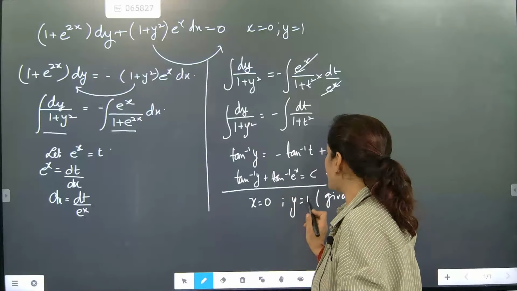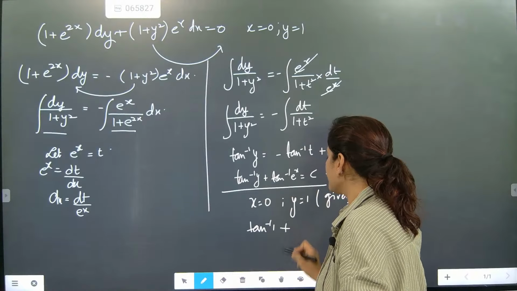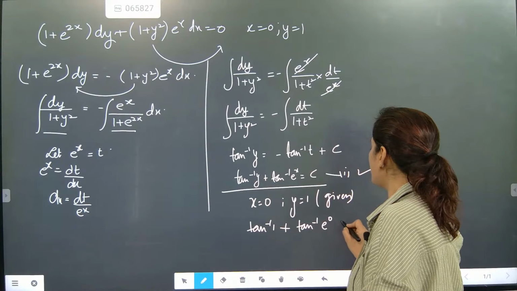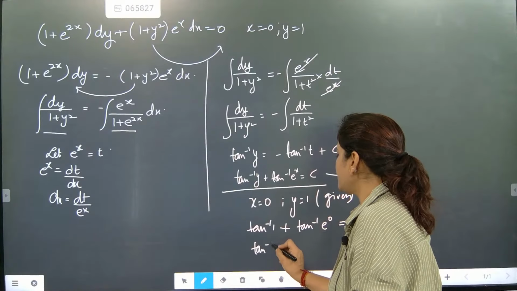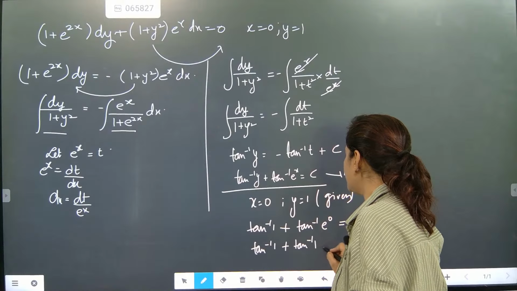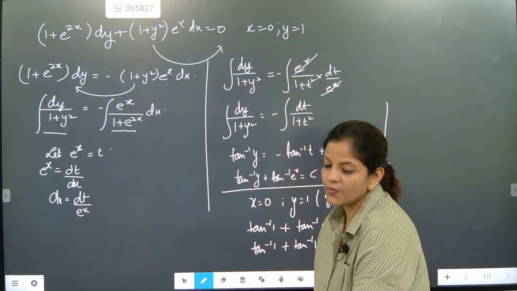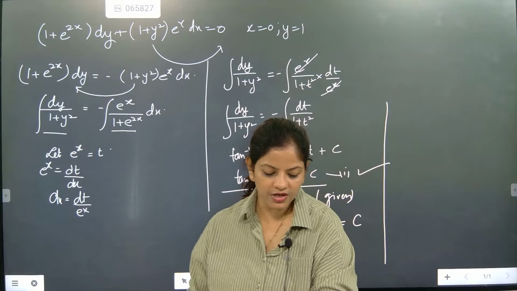So y is 1, so it will become tan inverse 1 plus tan inverse e to the power 0 is equal to c. So now it will become tan inverse 1 plus tan inverse 1 equal to c. And you know that tan inverse 1 will come at pi by 4.